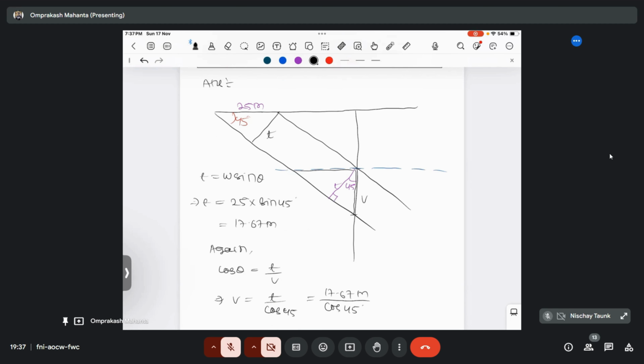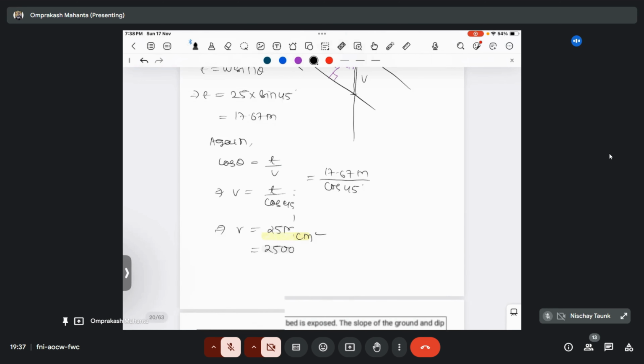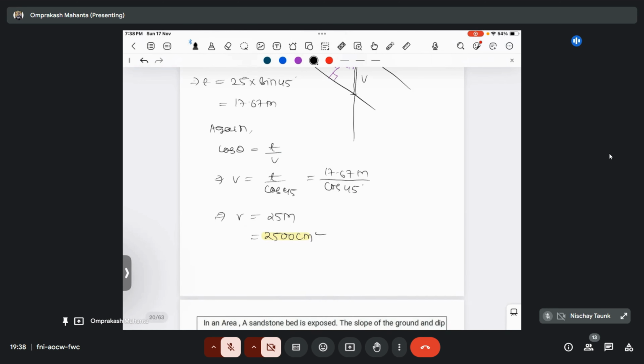Here W is now the base, so tan 45 equals V by W. So V will be W tan theta, tan 45 means 1, so it will be 25 meter. Whatever you can do.